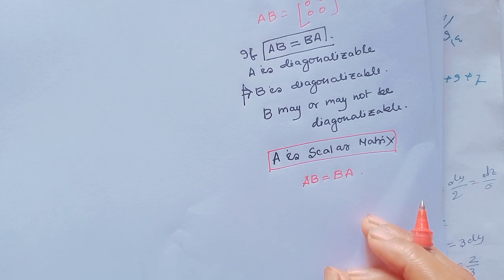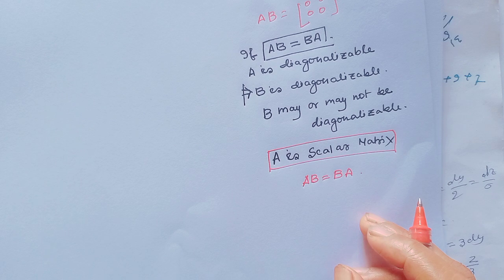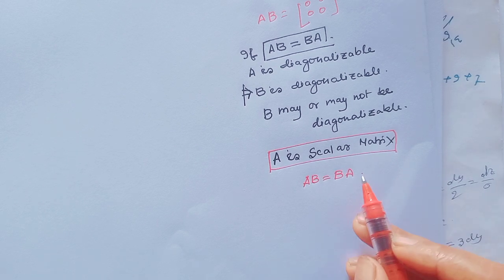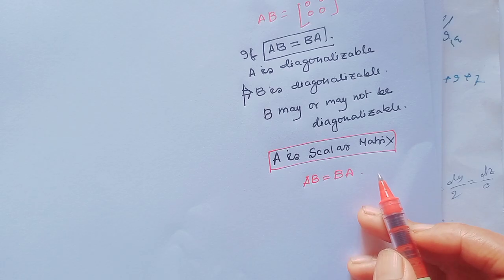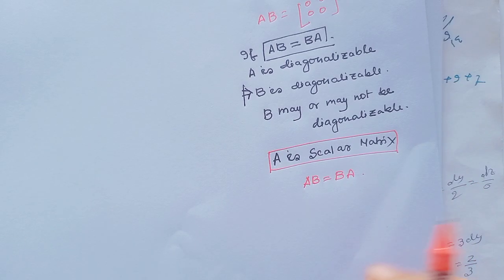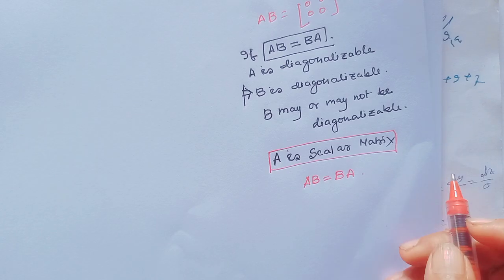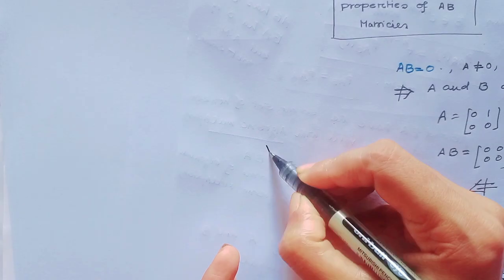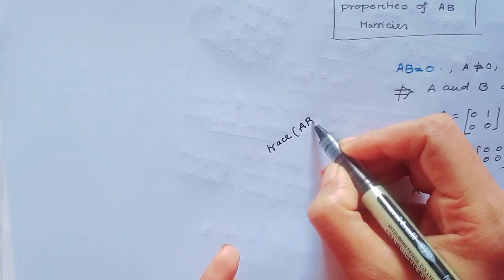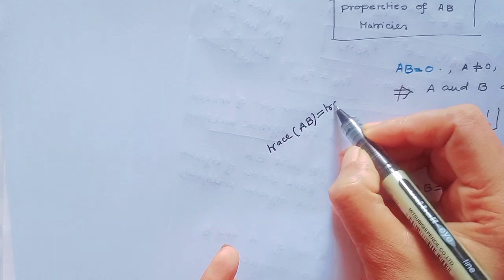But B may not be diagonalizable. If A is a scalar matrix, then A commutes with every type of B. But B may or may not be diagonalizable. Also another condition, trace is always equal: trace of AB equal to trace of BA.